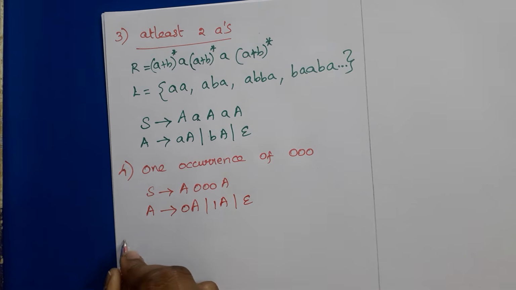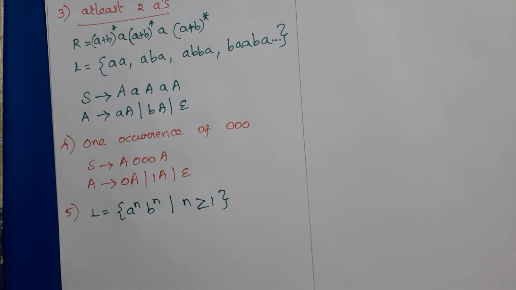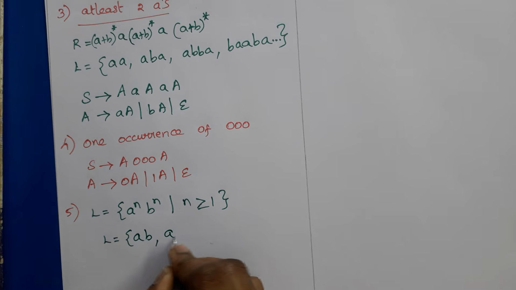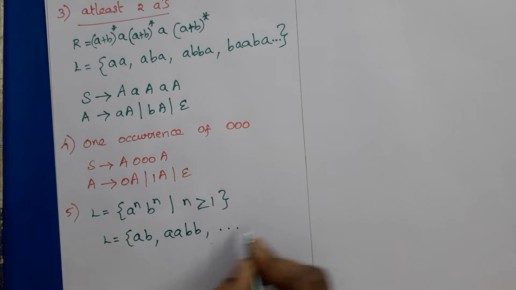Okay. Then the fifth problem: L = {a^n b^n such that n ≥ 1}. So the set of strings are AB, because n is greater than or equal to 1. If n is 2, AABB, etc.